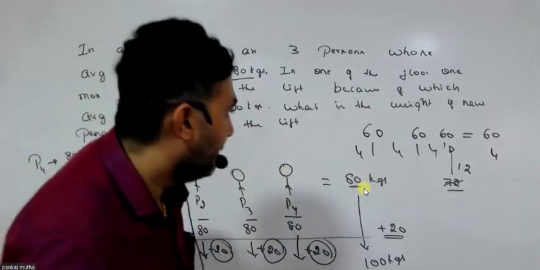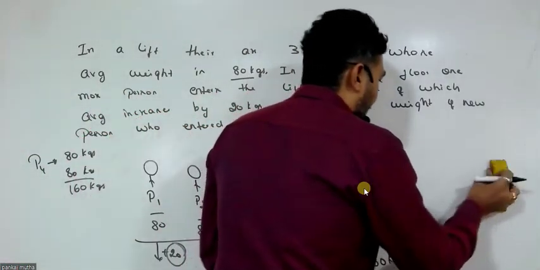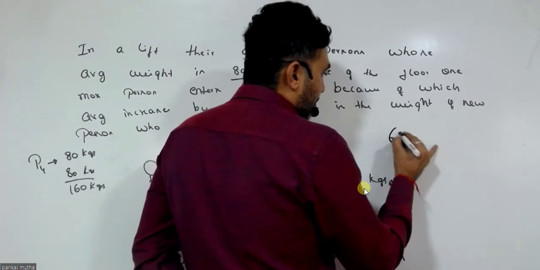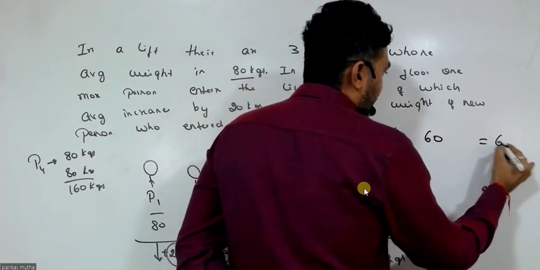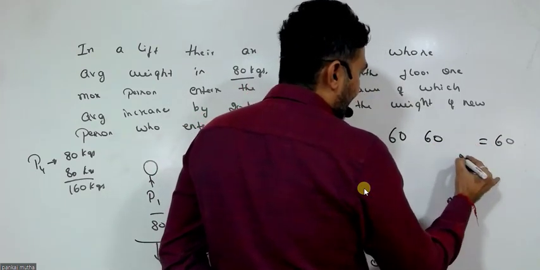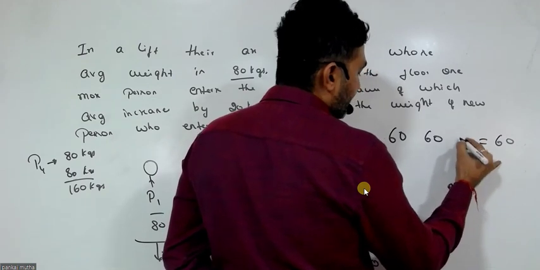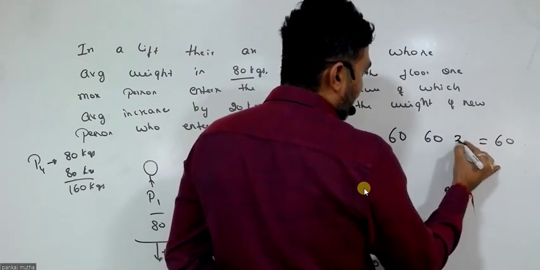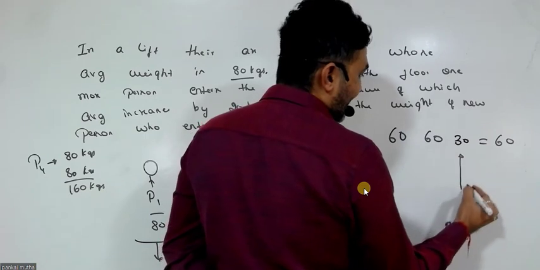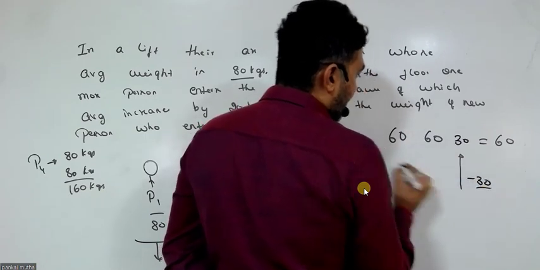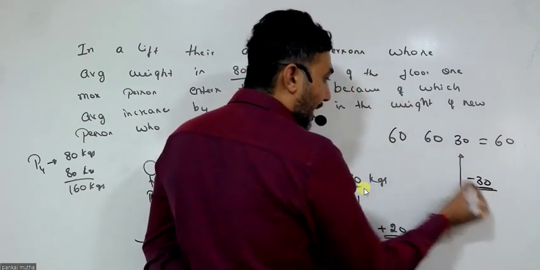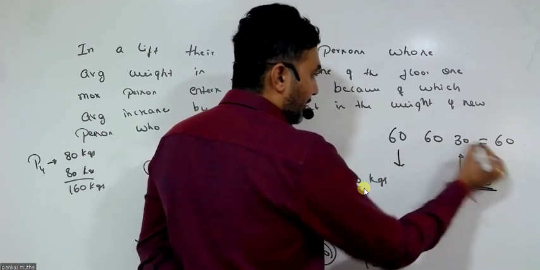Now let's take one more example. Average is 60, 60 and 60. The new number getting in is 30, which means how many points is it less? Minus 30. Because it is minus 30, divide this minus 30 equally.